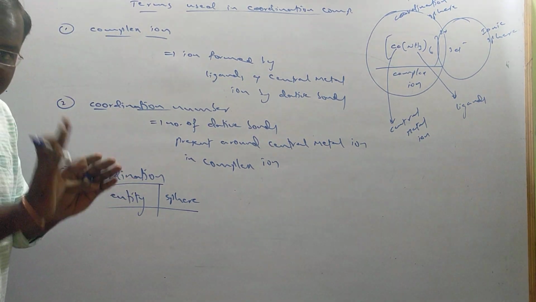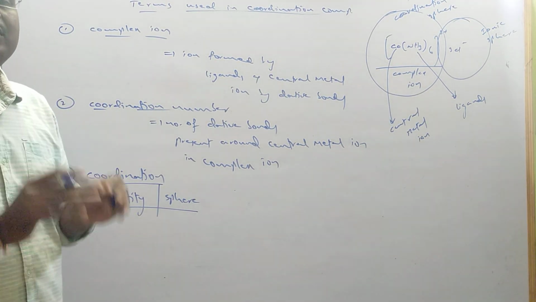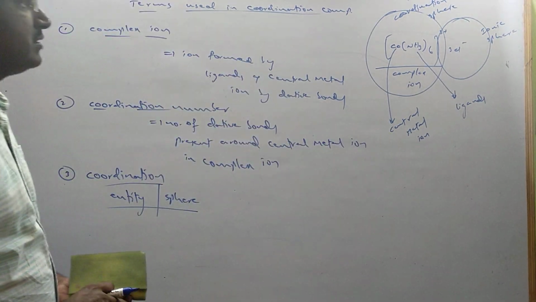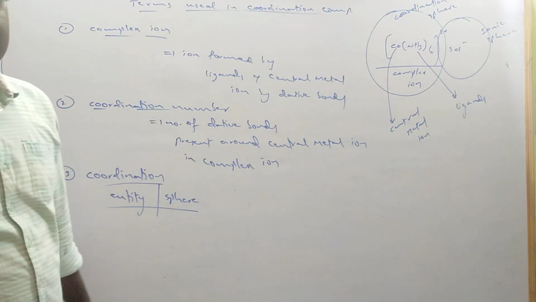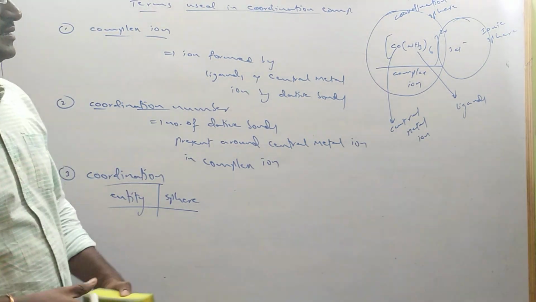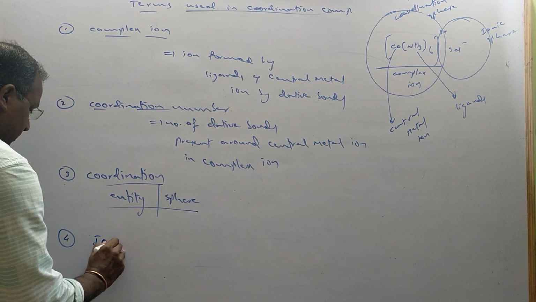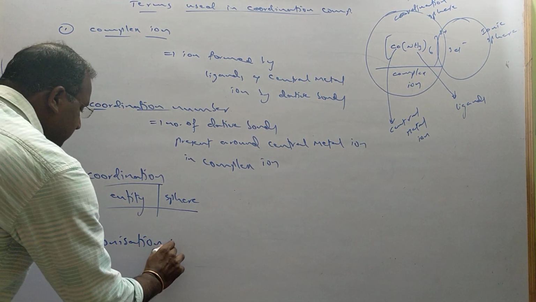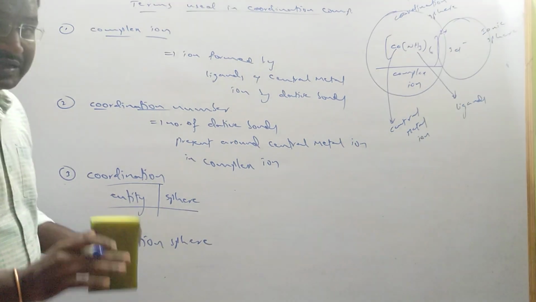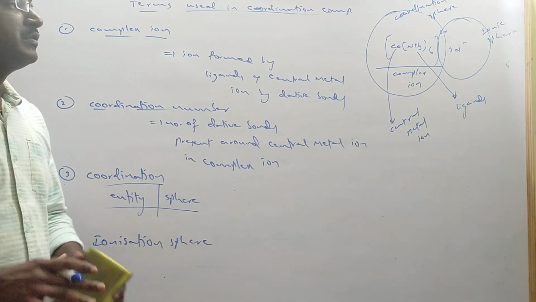The area or the space around the central atom where the ligands are attached, linked to the central metal ion by dative bonds, is called the coordination sphere. The ionization sphere, we can also call it the ionic sphere. The space where ionizable ions are present in the complex is called the ionic sphere. Next term is ionic sphere or ionization sphere. Ionization sphere means what? The space or the area where, in the complex, ionizable ions are present.